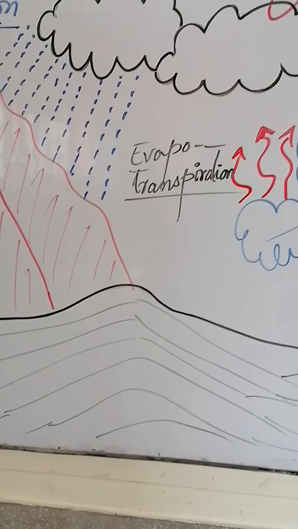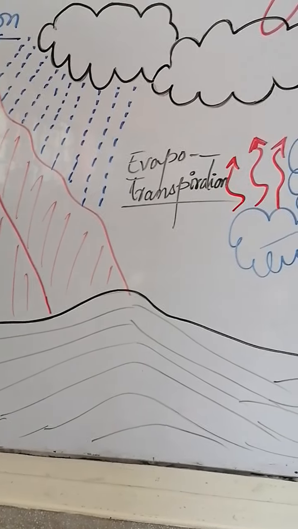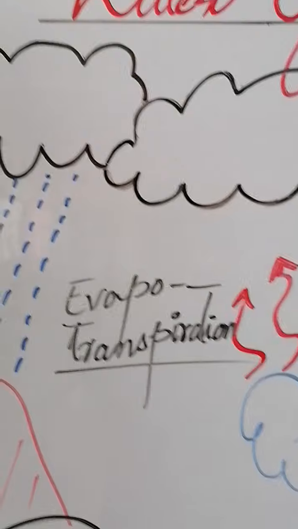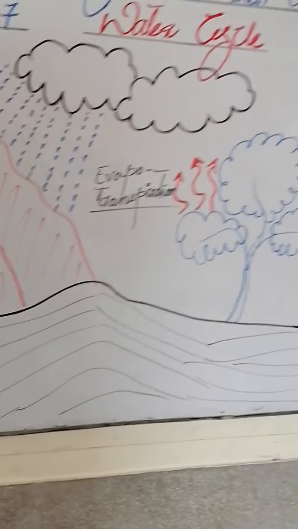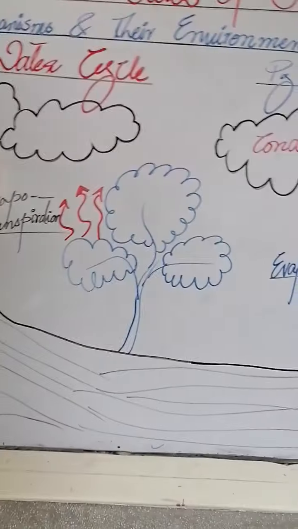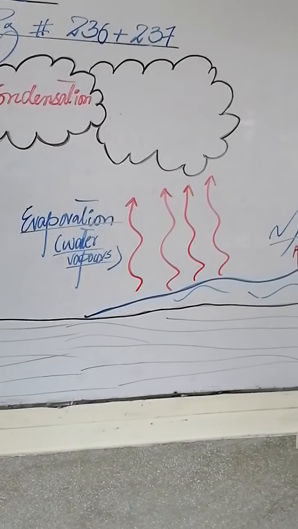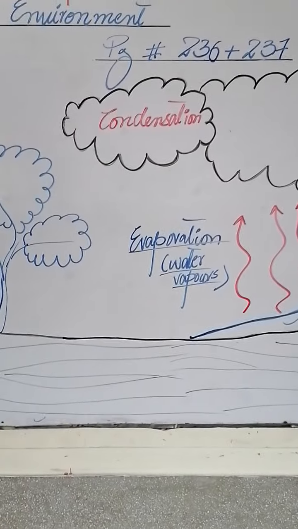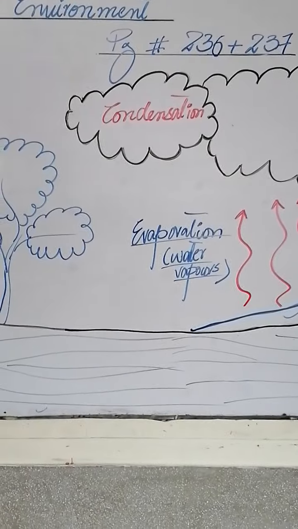Transpiration means they are directly giving water, and also evaporation, so they are doing evapotranspiration, mean evaporation भी करे, transpiration भी करे. Fine. The loss of water from the surface of the tree or leaves. ठीक है ना. So they are also losing water in the form of vapors. So again that vapor condenses in the form of clouds in the sky. ठीक है ना. तो ट्री से भी इवेपोरेशन ट्रांसपायरेशन हुई तो क्लाउड्स में कन्वर्ट हो गए, रिवर से, लेक से, सी से, वहाँ से भी वेपर फॉर्म में इवेपोरेट हुए तो कंडेंस हो गए.